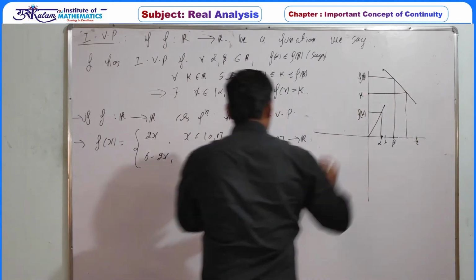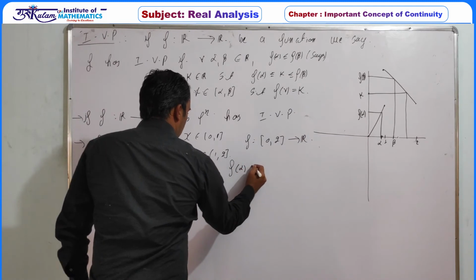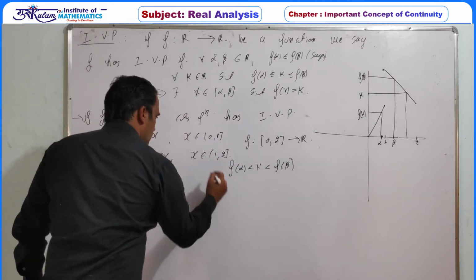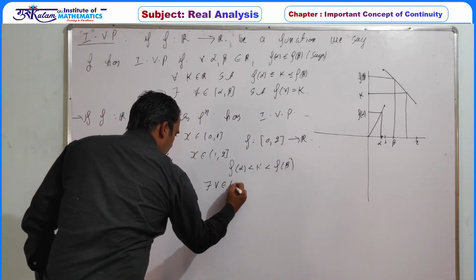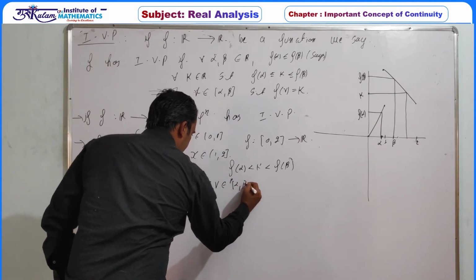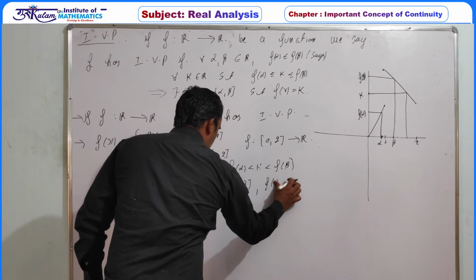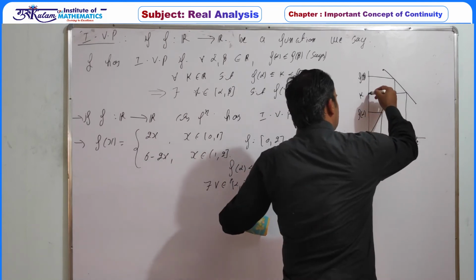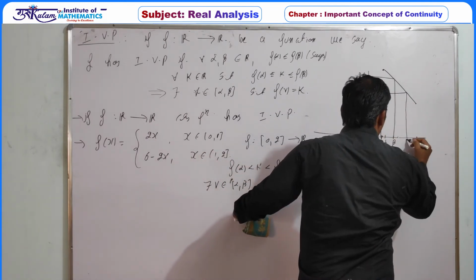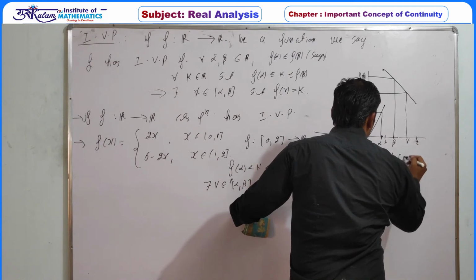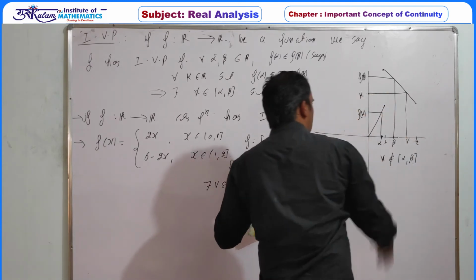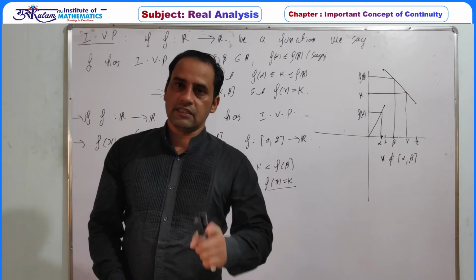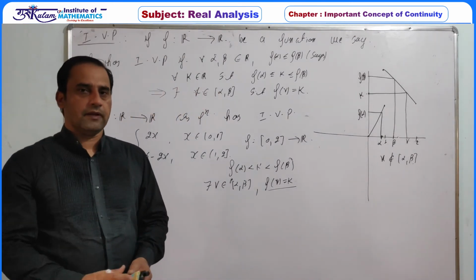So if we take this k, f of alpha less than k less than f of beta, and if f has IVP, there must exist some gamma in alpha to beta with f of gamma equal to k. Now in this case, the preimage of this k is gamma, but gamma does not belong to alpha beta. So there does not exist gamma in between alpha beta such that the image of gamma is equal to k. So this function does not satisfy IVP.